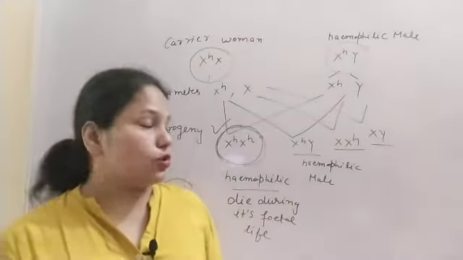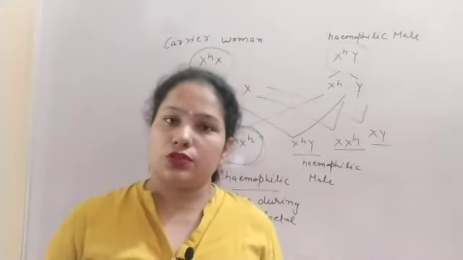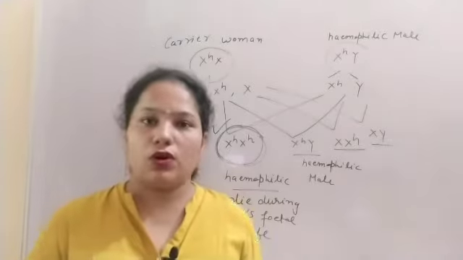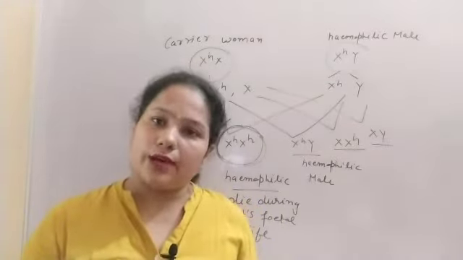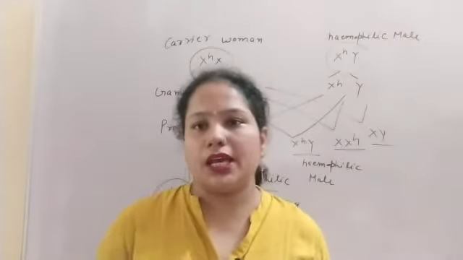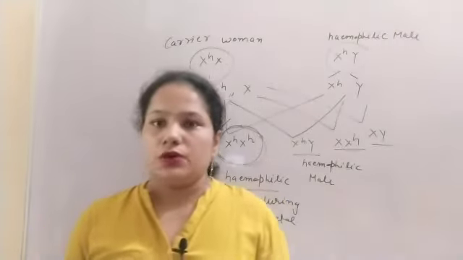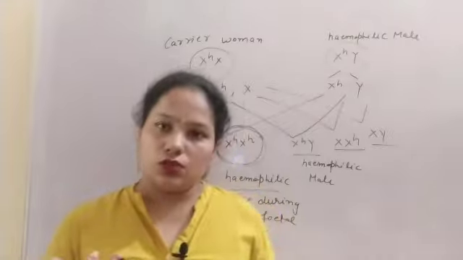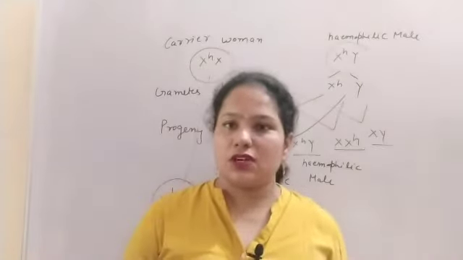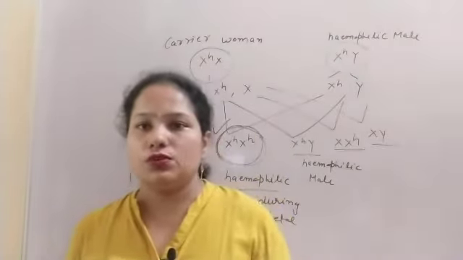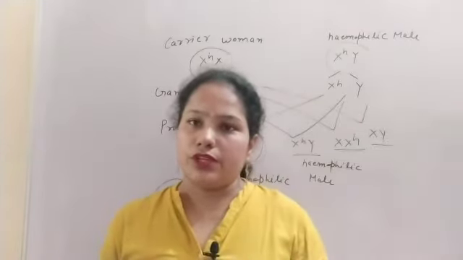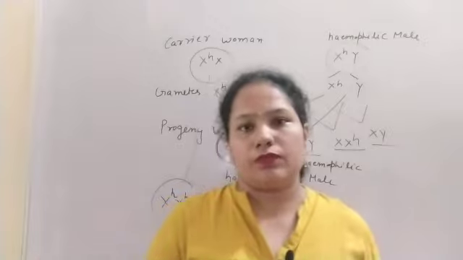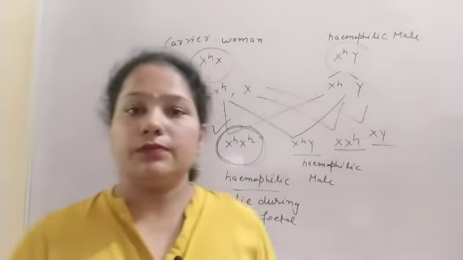So I think you understood the topic hemophilia. It is a sex linked disorder, or we can say an X linked disorder. There are two types of hemophilia, hemophilia A and hemophilia B. Hemophilia A is due to the deficiency of factor 8, and hemophilia B is due to the deficiency of factor 9. So that is about hemophilia. Thank you.